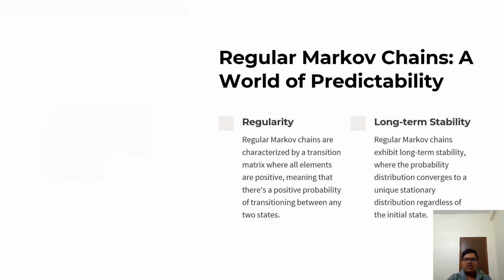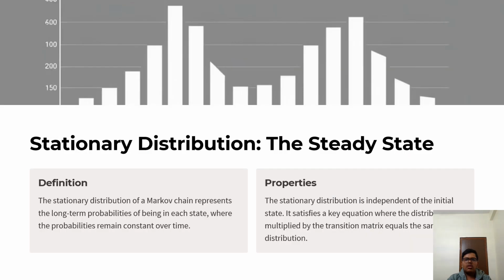Regular Markov chain, a world of predictability. Regularity. Regular Markov chains are characterized by a transition matrix where all elements are positive, meaning that there is a positive probability of transitioning between any two states. Long-term stability. Regular Markov chains exhibit long-term stability, where the probability distribution converges to a unique stationary distribution regardless of initial state.